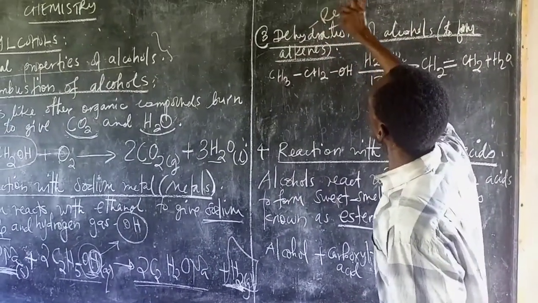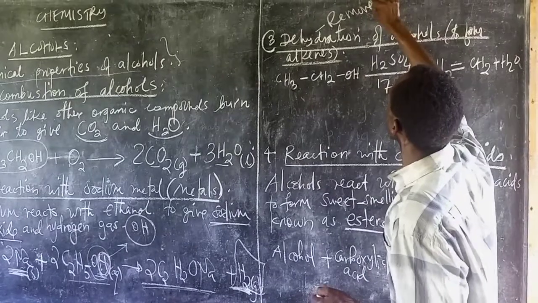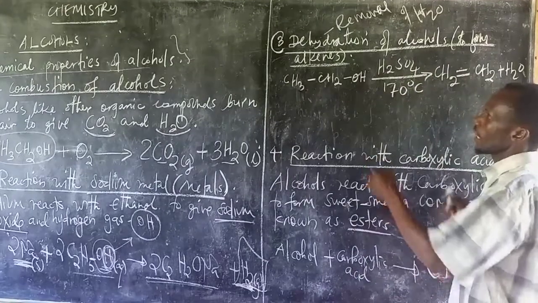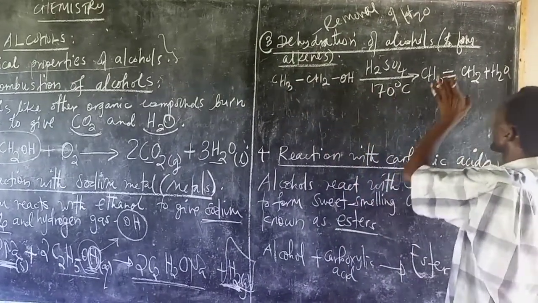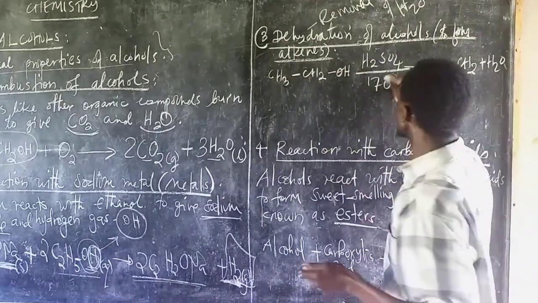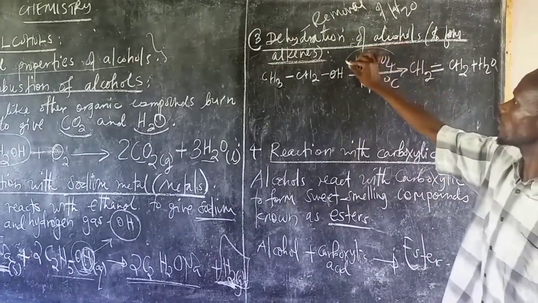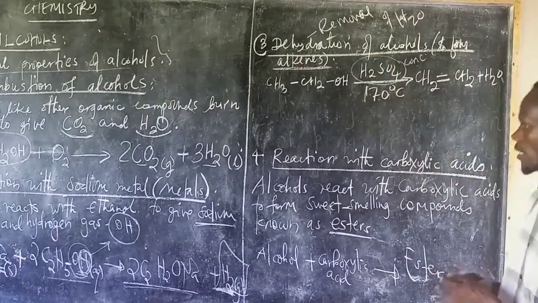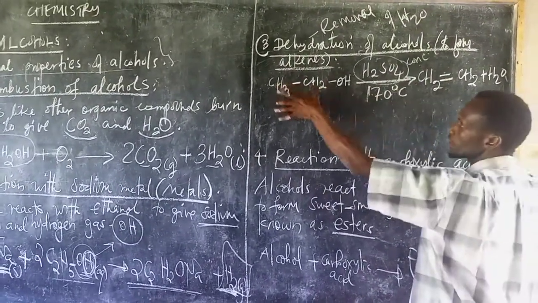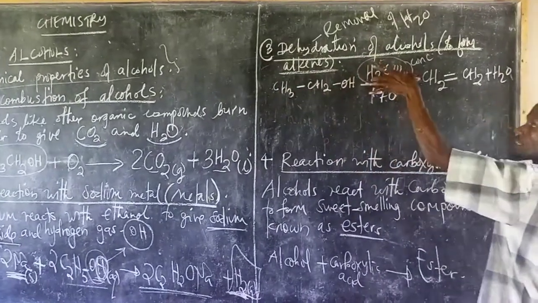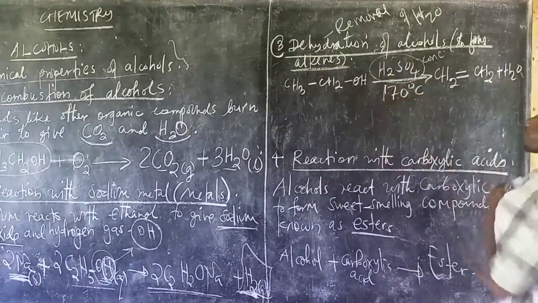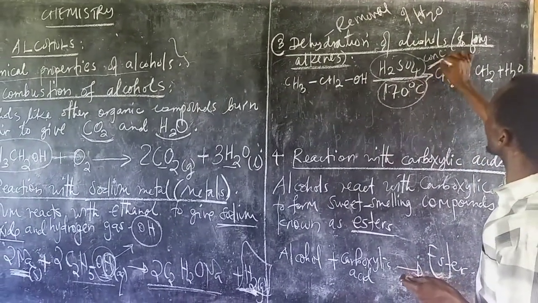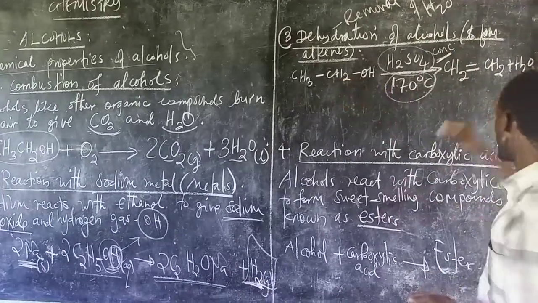Dehydration means removal of water, so that you may form alkenes. And this is done under concentrated sulfuric acid at 170 degrees Celsius as the temperature. This reaction requires sulfuric acid at this temperature. If you have reached 170 degrees Celsius with concentrated sulfuric acid, this alcohol turns into an alkene.